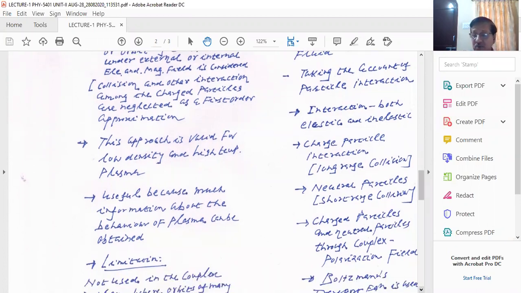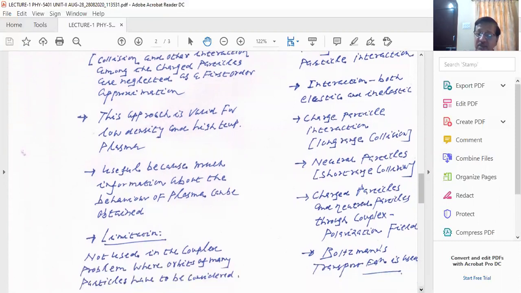the interaction. So you know this macroscopic study of plasma is more complex, while microscopic study of plasma is not so complex, because we study higher temperature plasma. And you see, when you want to understand the plasma as a gross behavior, you don't study individual particles. When you study the gross behavior of plasma, there is one fundamental equation which we use, that is known as the Boltzmann transport equation, which we will discuss when we come to unit number 3.